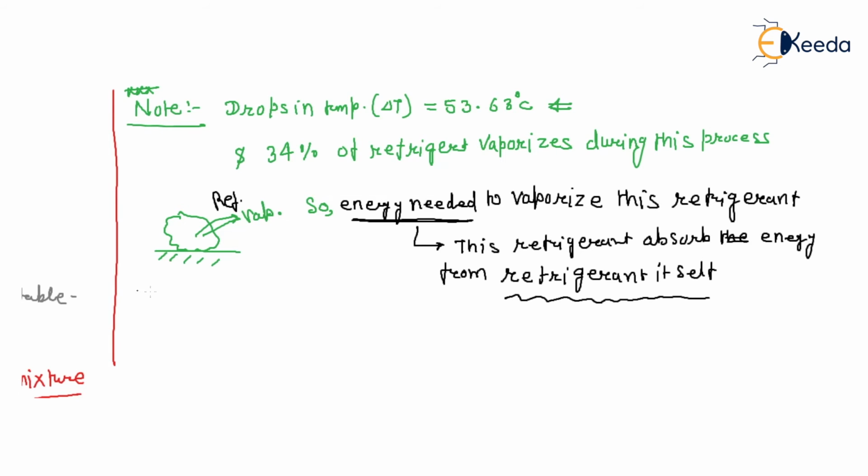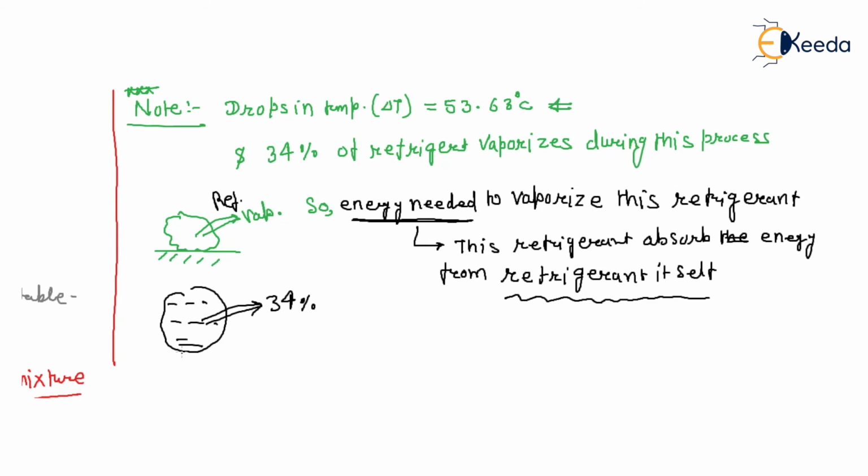So say this is your refrigerant and it is flowing. For the vaporization, 34% will vaporize, and the refrigerant wants energy to vaporize that. So this energy is taken from the refrigerant itself.